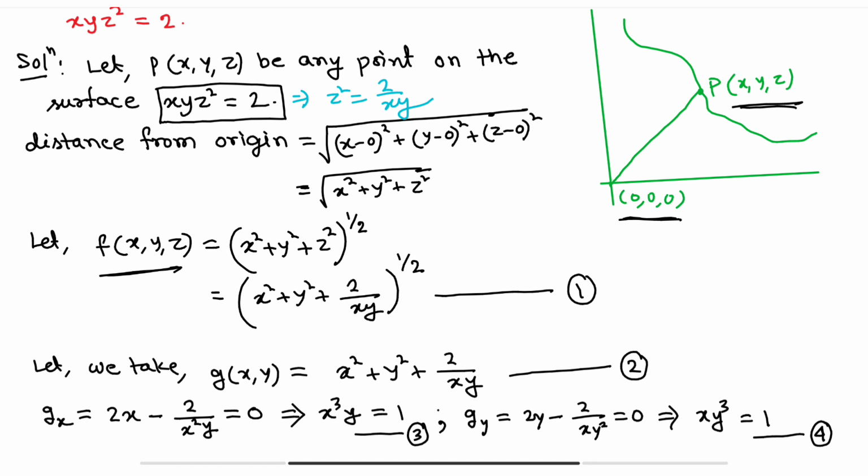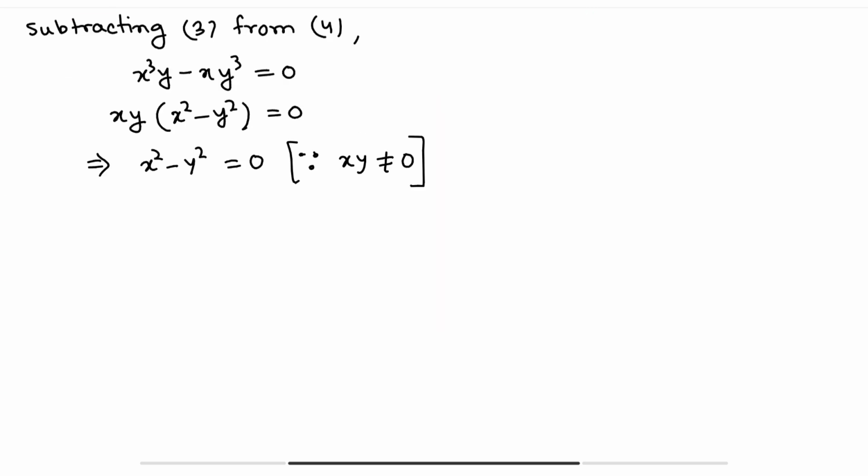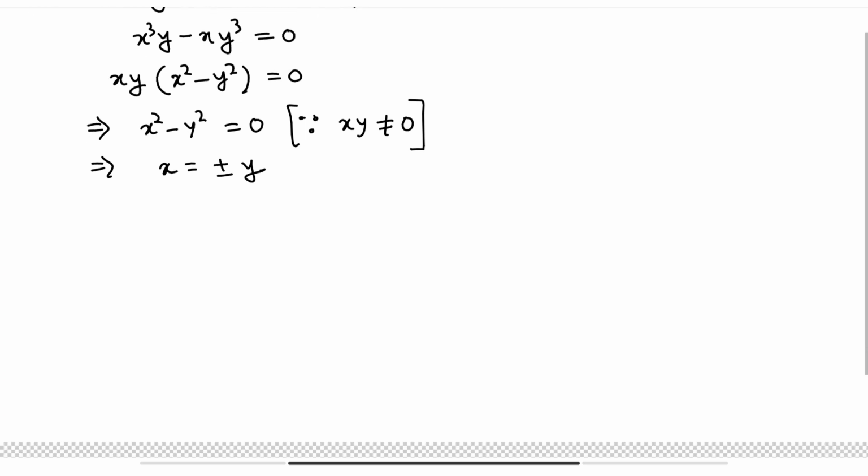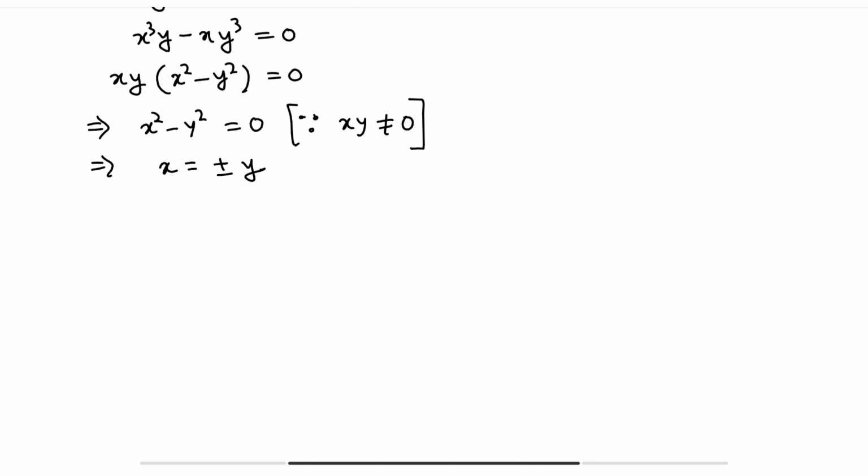Actually, xyz square. If we put, what is xy? xy equals 2 by z square, or you can say z square equals 2 by xy. So if xy equals 0, then z square will be undefined. So obviously the product xy will not equal 0. So x square minus y square equals 0, and we are getting x equals plus minus y. Now this is the value of x. We need the values of both x and y in numerical form.